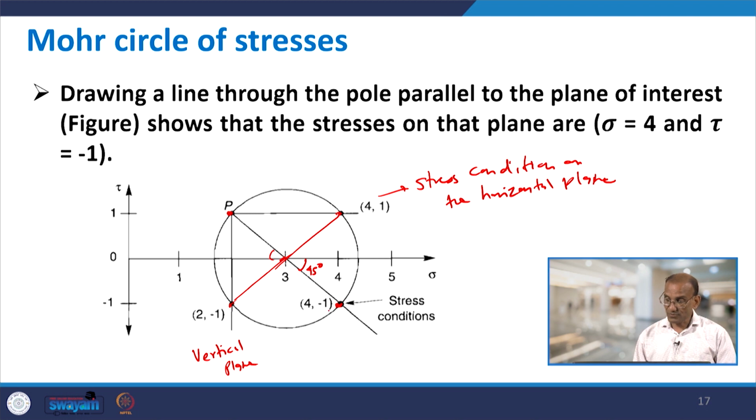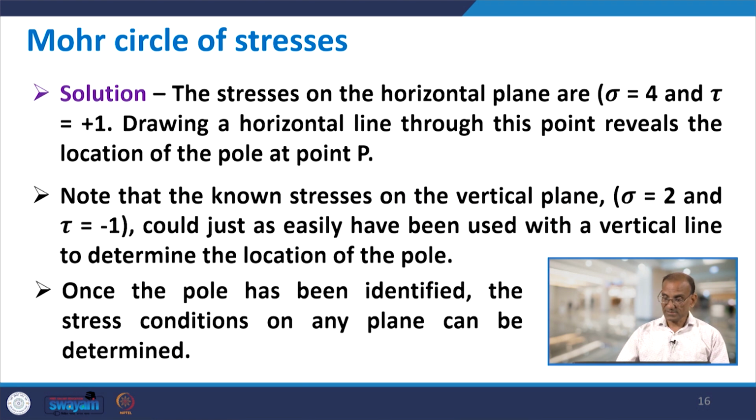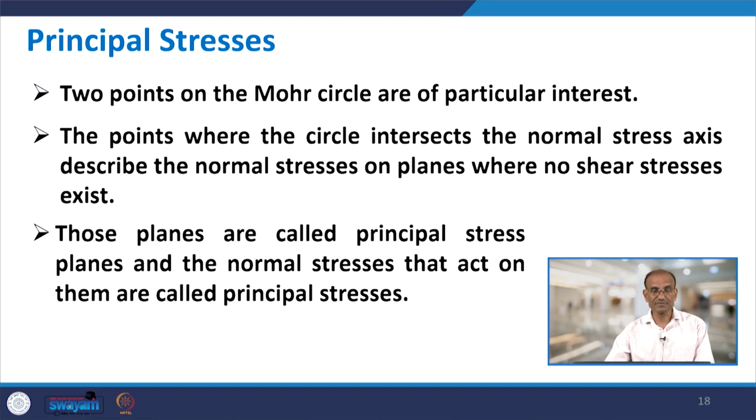The stress condition is 4, -1, that means you have a compressive normal stress, while the shear stress is negative, that means acting in the clockwise direction. This way we can find the stress acting on any plane once the Mohr circle is constructed. I think we already discussed the contents of this slide.